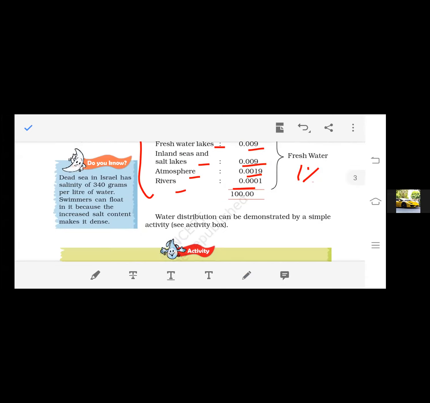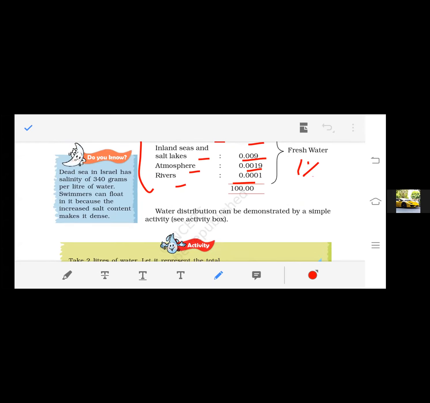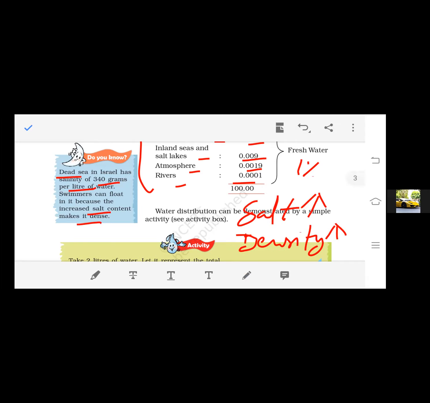So here is salinity. If we talk about the salinity, The Dead Sea has the maximum salinity, that is 340 grams per liter of water, that is in Israel. A swimmer can float in it because salt content increases, and as salt increases, it will increase the density of the water. Remember it. So here you can imagine the distribution of water is very uneven.